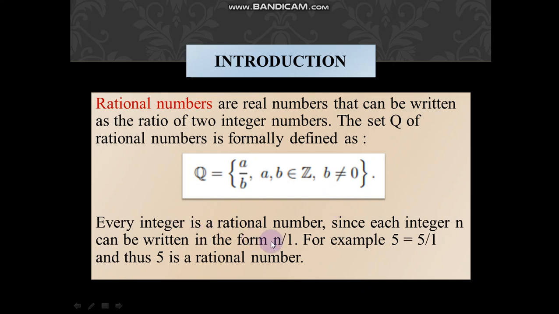Every integer is a rational number, since each integer n can be written in the form n upon 1, as every integer is divisible by 1. So for example, 5 equals 5 upon 1, and thus 5 is a rational number.